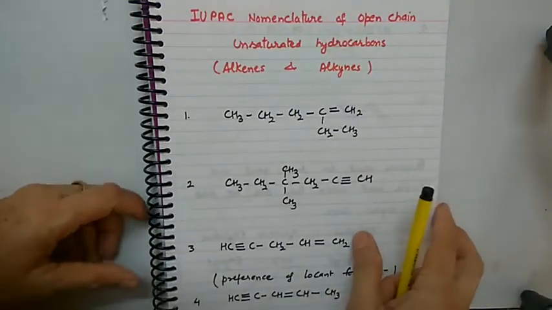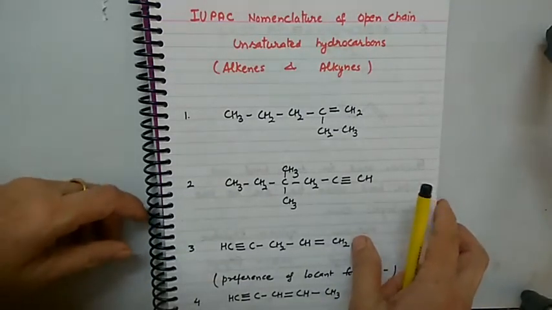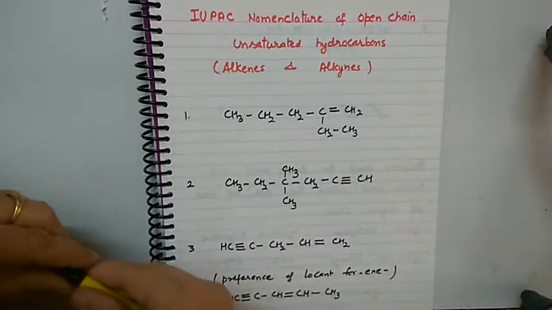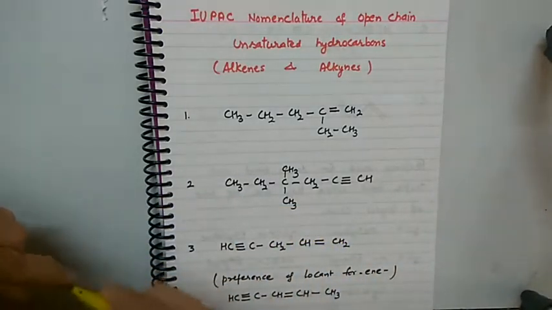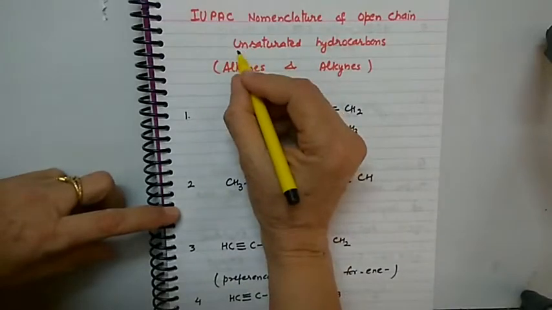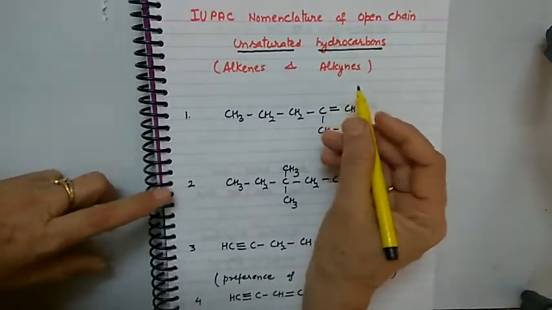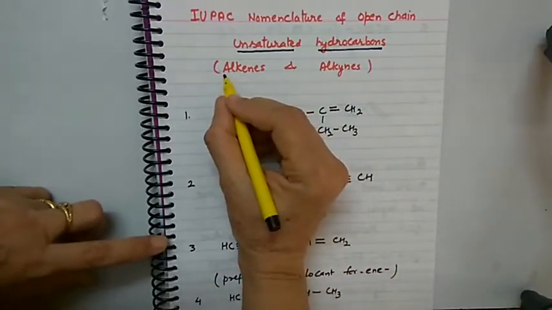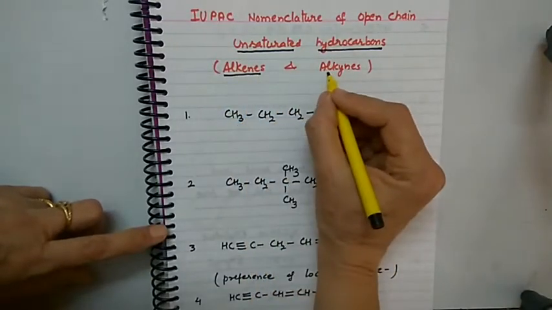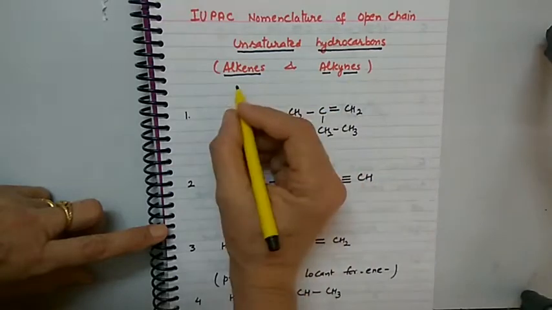Hello students, in today's video we will discuss IUPAC nomenclature of open chain unsaturated hydrocarbons. The hydrocarbons which contain double bond and triple bond. The hydrocarbons containing double bond are known as alkenes, and which contain triple bond they are called alkynes.